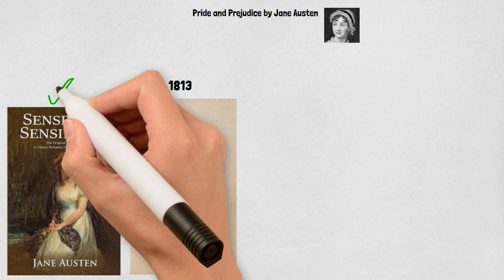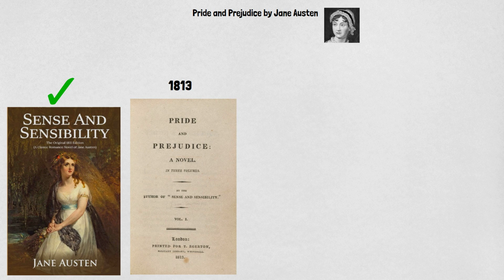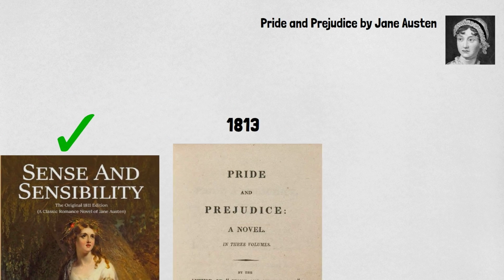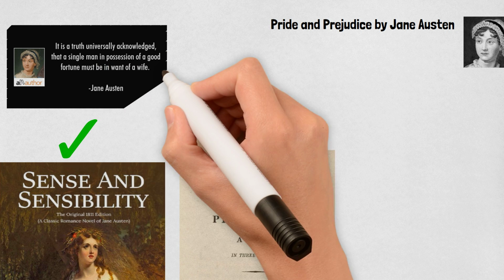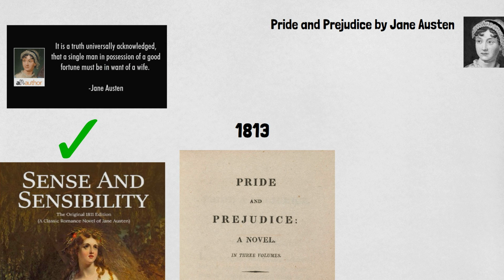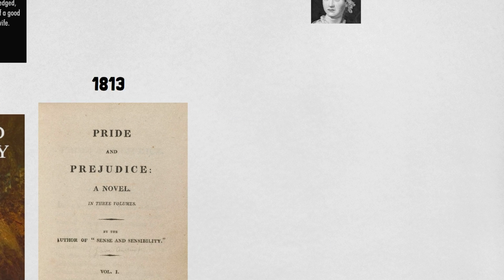This is her second work, where the opening line of the novel is one of the most famous and quoted lines, and that is, "It is a truth universally acknowledged that a single man in possession of a good fortune must be in want of a wife." Alright, so without any further ado, let's quickly get into the summary of Pride and Prejudice by Jane Austen.